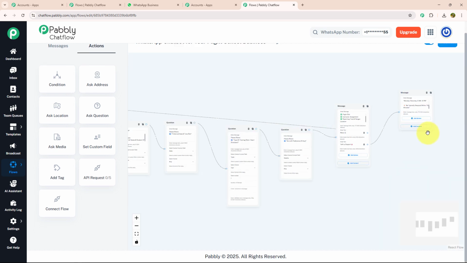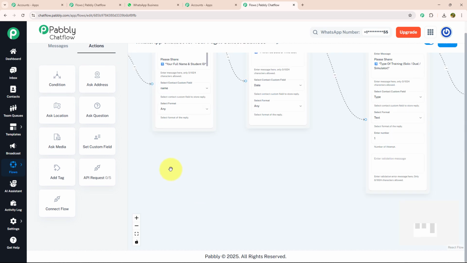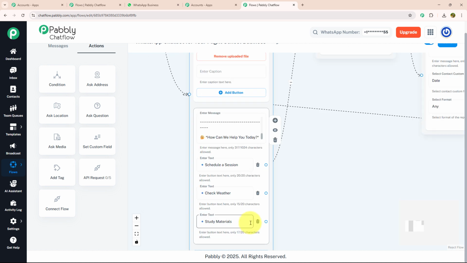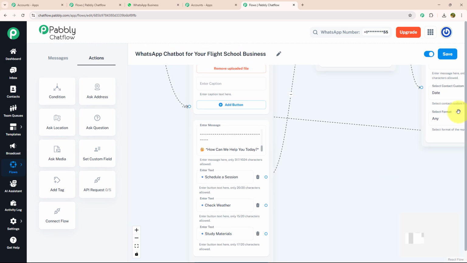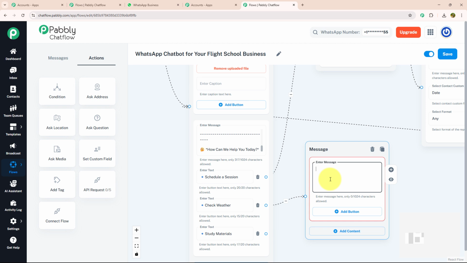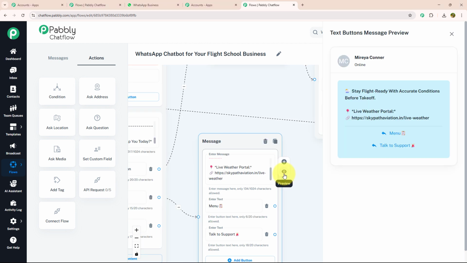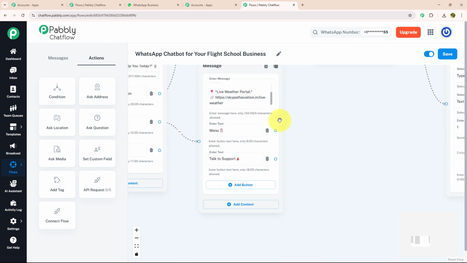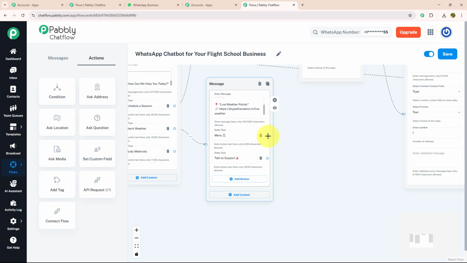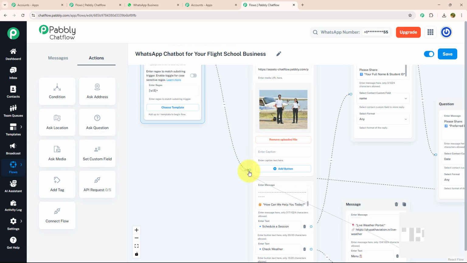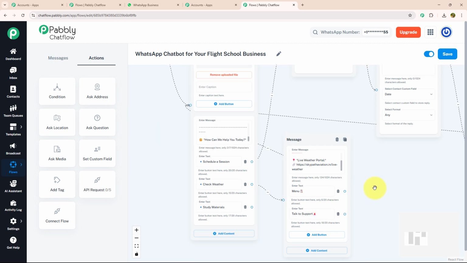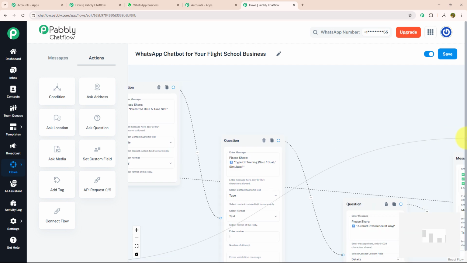Now with that, we are going to move to our second action button, which is check weather. For the weather report, I'm going to provide a link to my customer in which they can check the weather. For that, I'm going to drag and drop, select the text button and enter my message like this, where I have mentioned: stay flight ready with accurate conditions before takeoff, live weather portal. And with that, I have provided a link for weather conditions. Not only that, I have also mentioned 2 action buttons, menu and talk to support. I'm just going to connect this menu button with our initial message as I have told you earlier, and I'm going to connect the talk to support button with the message that we have recently put for talk to support.